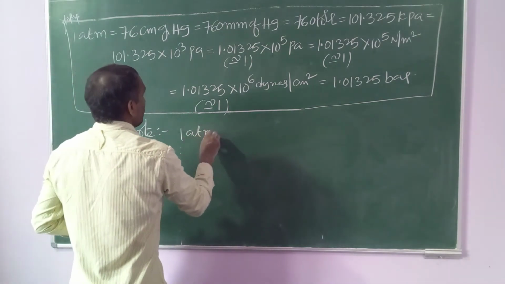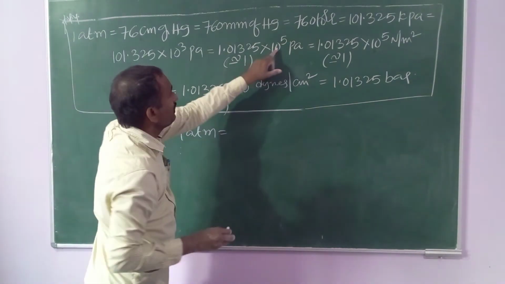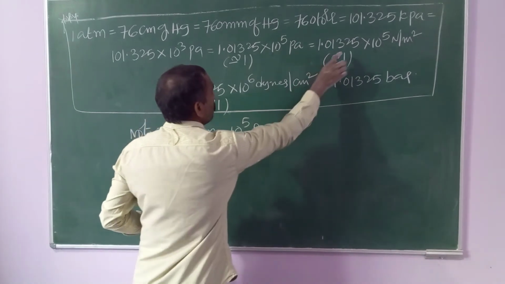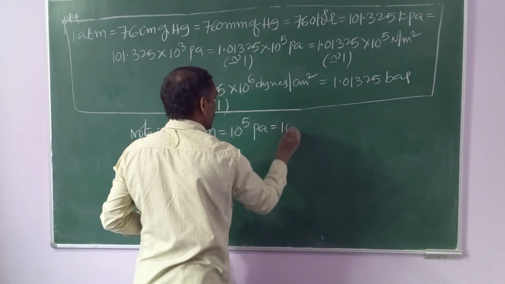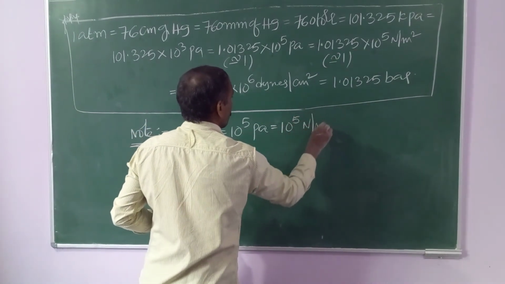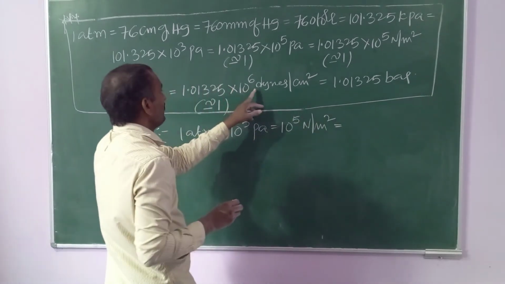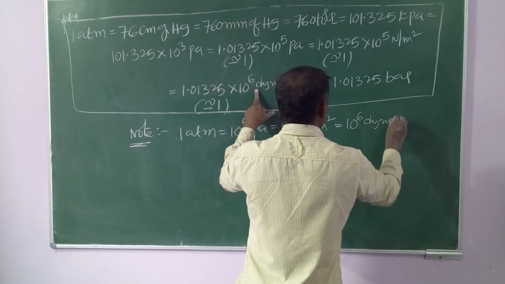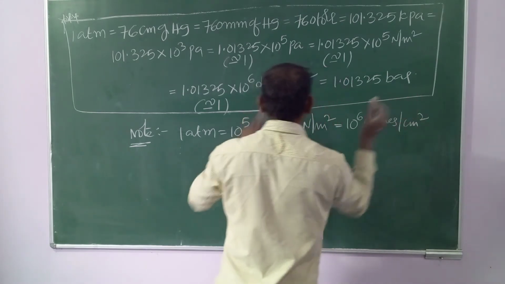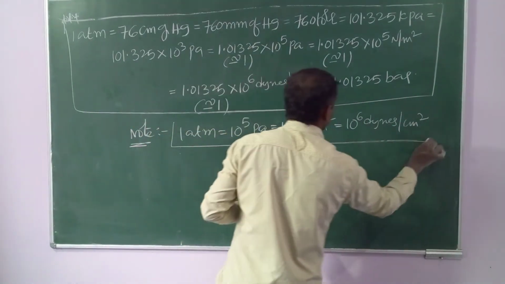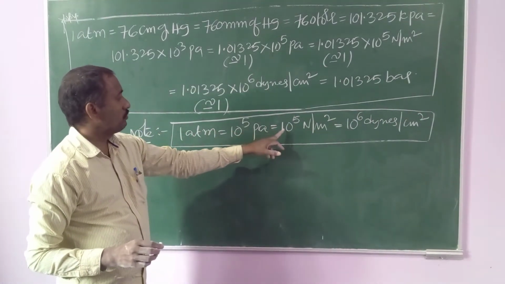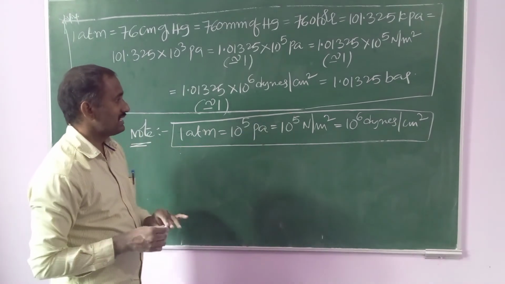1 atm equal to, simply 1 into 10 power 5, roughly taking as 10 power 5 pascals, that equal to 1 into 10 power 5 Newton per meter square, simply 10 power 5 Newton per meter square, that equal to roughly 10 power 6 dynes per centimeter square. So this also you should remember. 1 atm equal to 10 power 5 pascals equal to 10 power 5 Newton per meter square equal to 10 power 6 dynes per centimeter square.